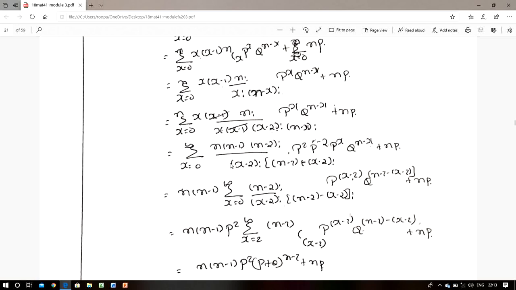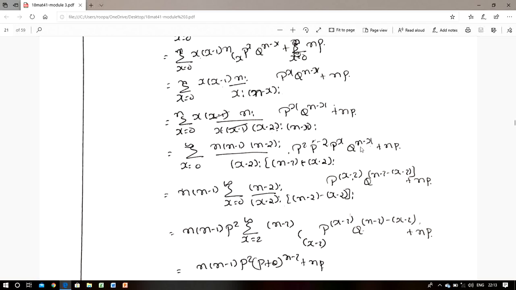Then n into (n minus 1), take it outside. Then (n minus 2) factorial divided by (x minus 2) factorial into ((n minus 2) minus (x minus 2)) factorial, into p square into p to the power of minus 2 into p to the power of x, which can be written as p to the power of x minus 2.